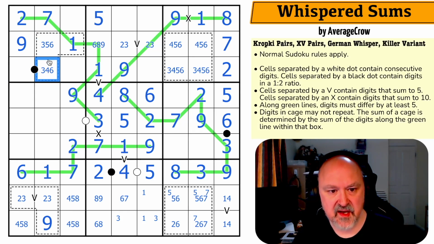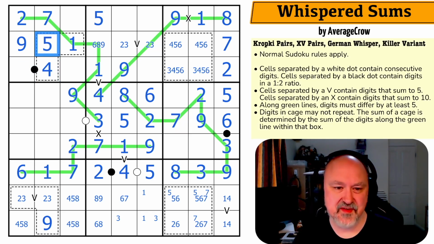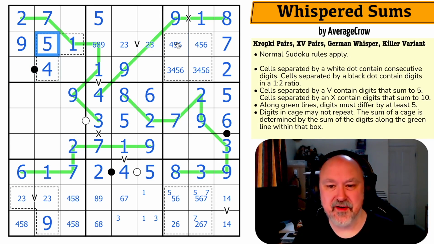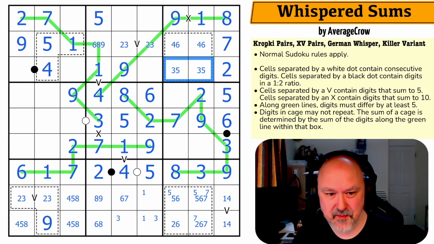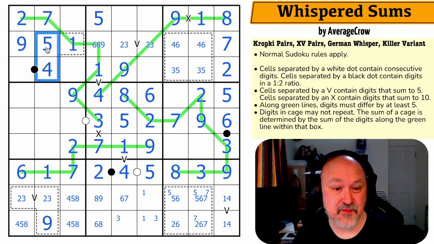dot. If this was a 3 or a 6, this can't be 3, 6, because if this is 3, 6, this would have to be 3, 6. This is 4, this is 5. So you'd have 3, 6 here and 3, 6 here, and that would be broken. That's very cool. That takes 5 out of both of those. So that takes 4, 6 out of both of those. I like that. That's a really nice trick.